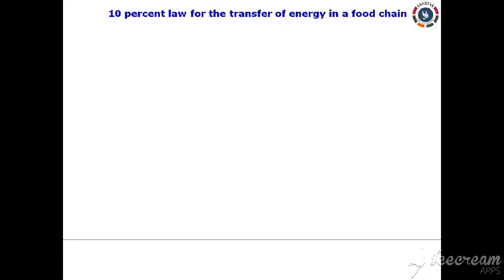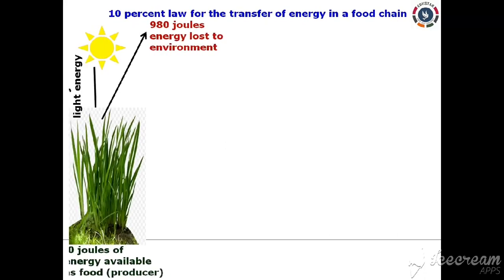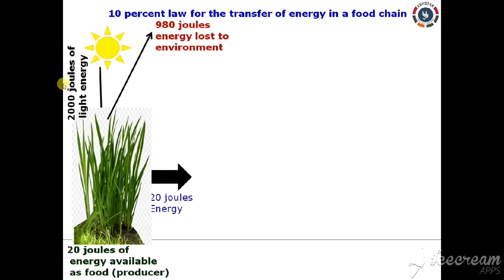During the transfer of energy from one trophic level to the next trophic level, only 10% of the energy is stored at the higher trophic level, while the remaining 90% is lost. So let me give an example for your better understanding. Consider that there is 2000 joules of solar energy falling on the land of vegetation, and the plant absorbs only 1% of the instant solar radiation.